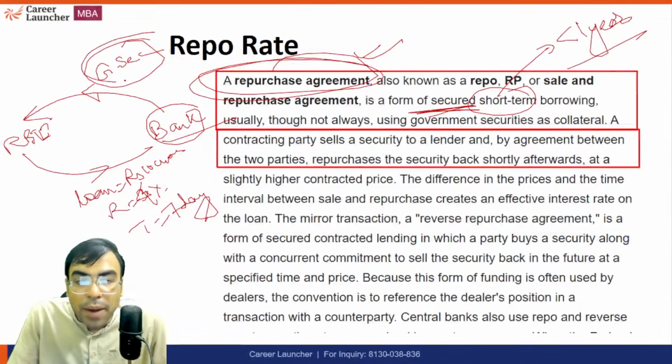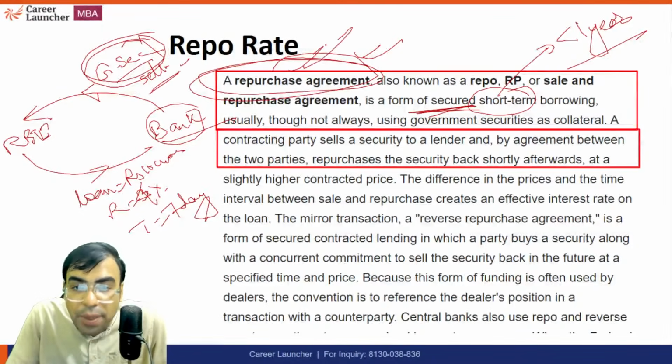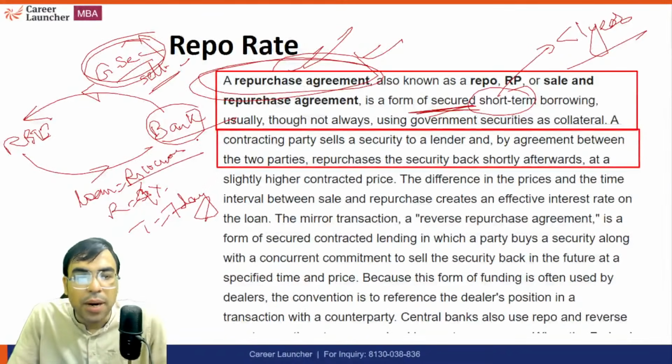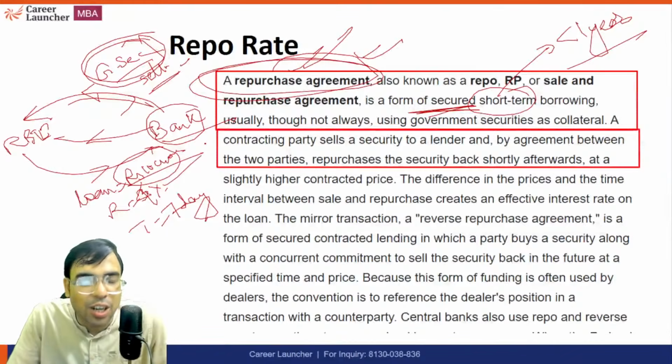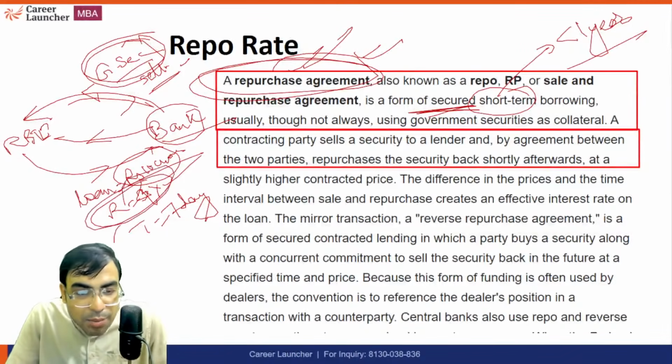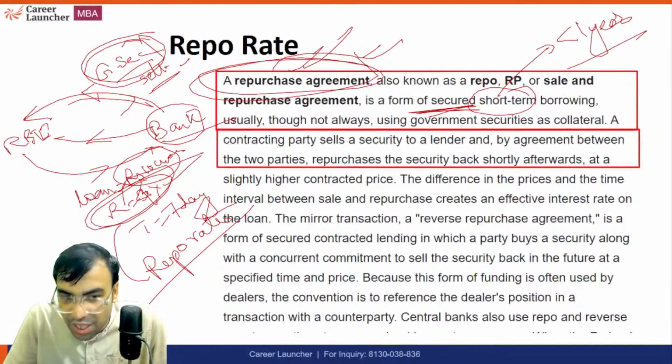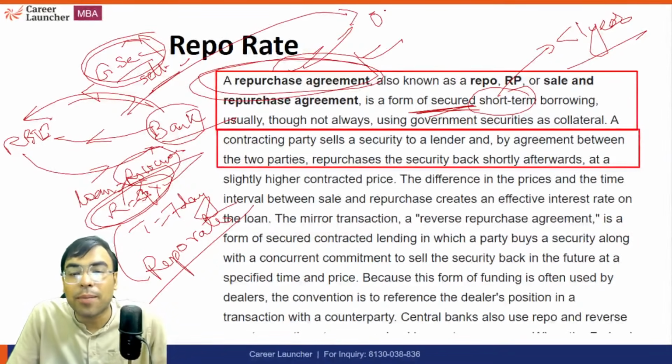So when the bank is selling the government security, it promises that it will repurchase it. Right now I'm taking a loan of 10 crore rupees, but I will repurchase this government security by paying you the 10 crore rupees along with the interest. And this interest is nothing but the repo rate. This is also an example of open market operation.